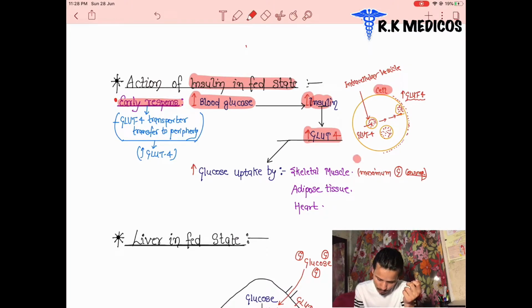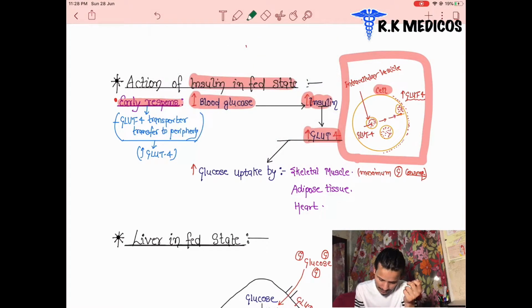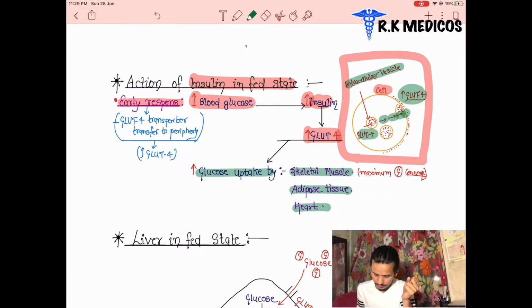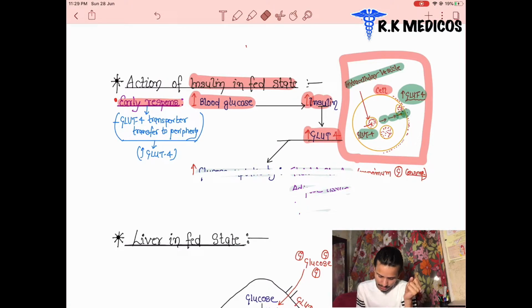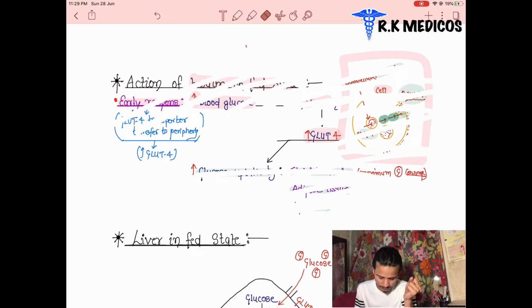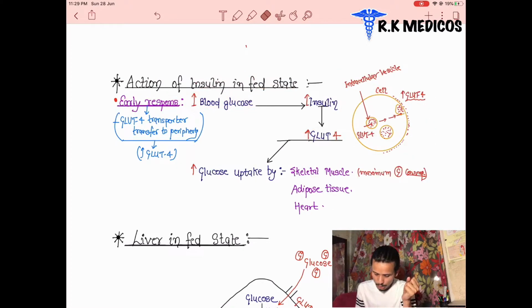Suppose that this is the cell. In any cell, the GLUT4 receptors are present inside intracellular vesicles. These vesicles increase and release the GLUT4 receptors. These GLUT4 receptors are responsible for the uptake of glucose by the skeletal muscles, adipose tissue, and heart. These are the receptors which are synthesized by insulin. What are they? That is GLUT4 receptors.